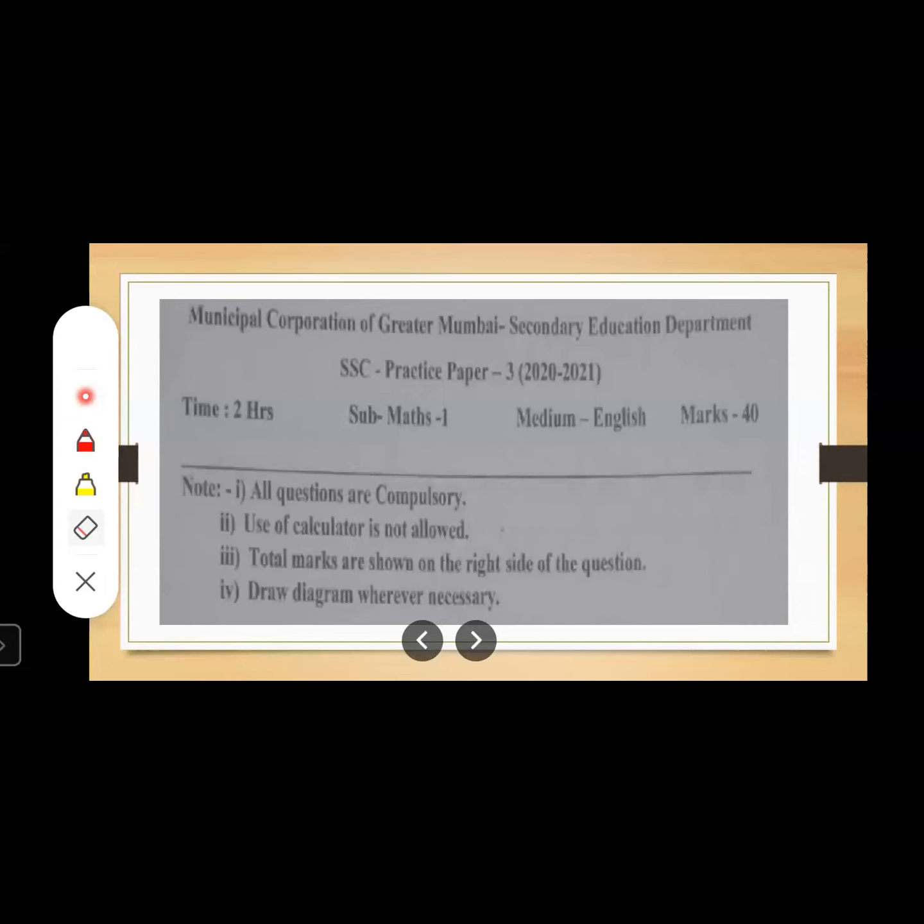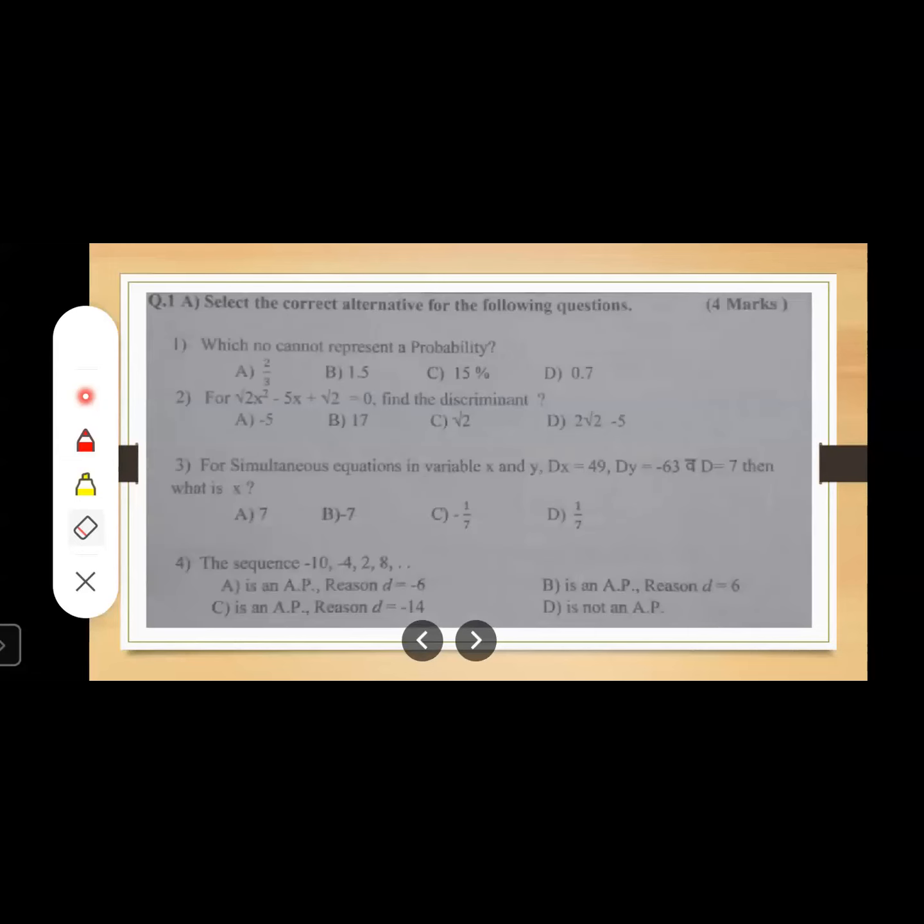Second one, use of calculator is not allowed. See, students, calculator is not allowed. Total marks are shown on the right side of the question, and draw diagram whenever necessary. Okay, now let us start with the question number 1a. Select the correct alternative for the following questions.